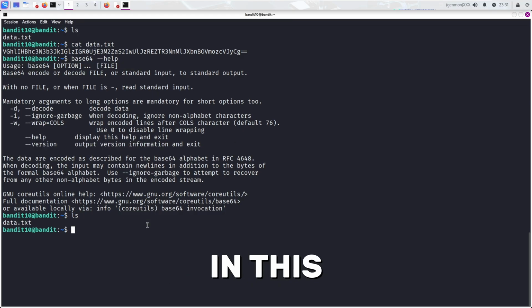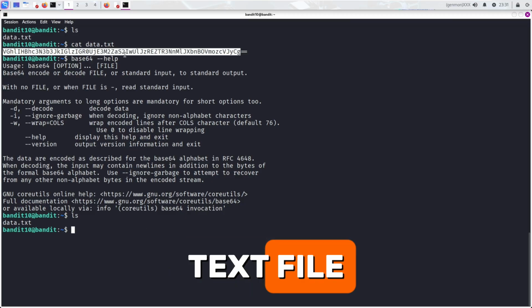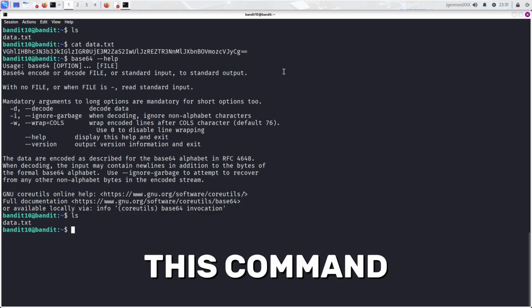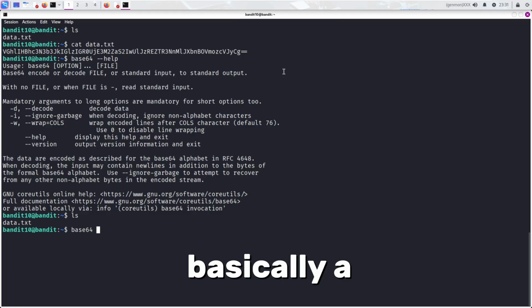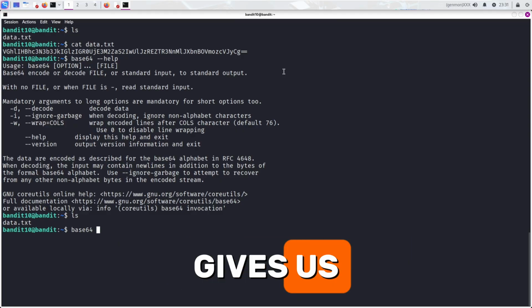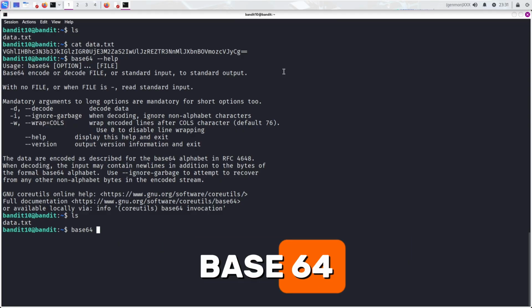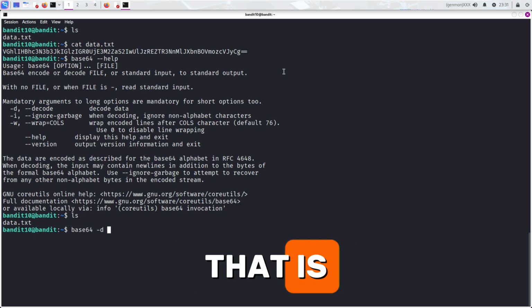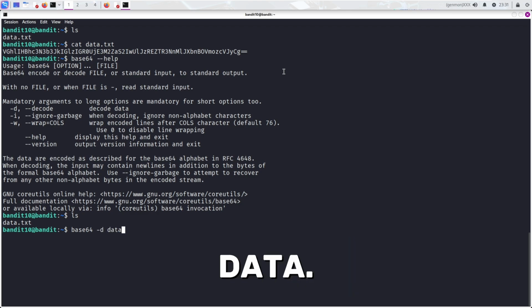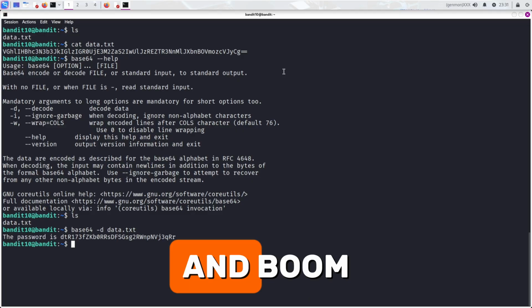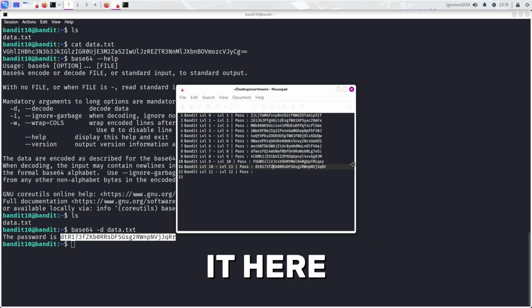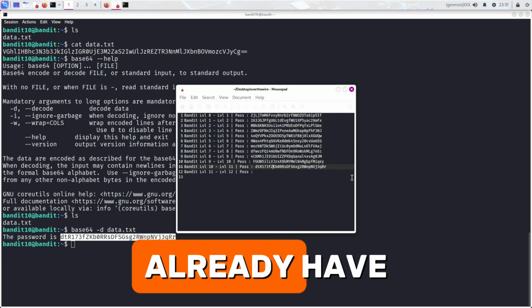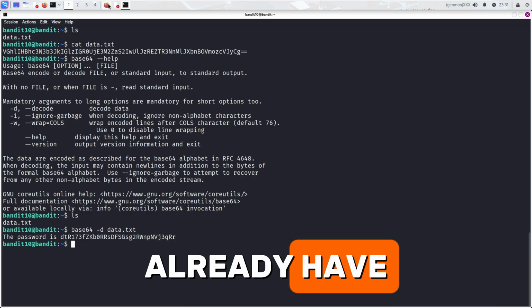Since we already know what is inside the text file, we can go ahead with this command, base64. There was no space, but I have muscle memory that always gives a space, so don't worry about that. So base64, then we give the flag -d, and the text file data.txt. And boom, we got the password for the next level. We will just copy it and paste it here so that everything is saved. Since I have already cracked this level, I already have the password.